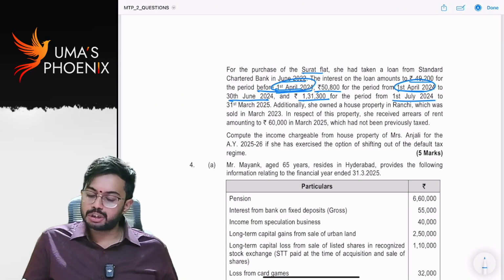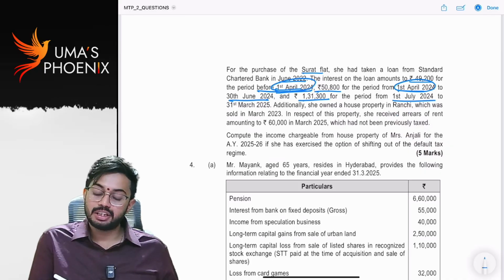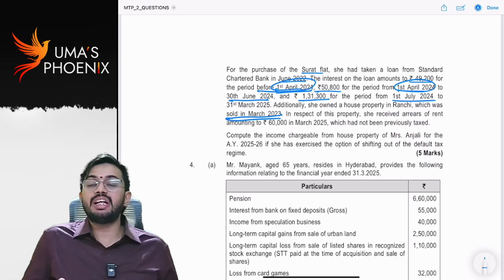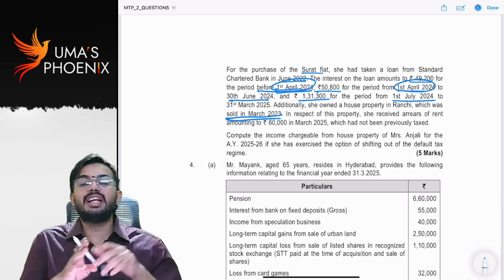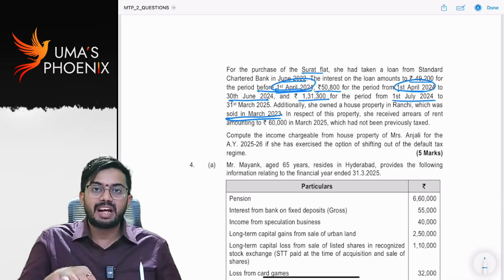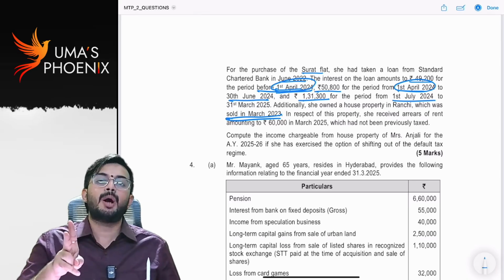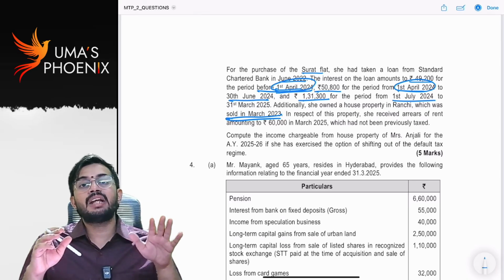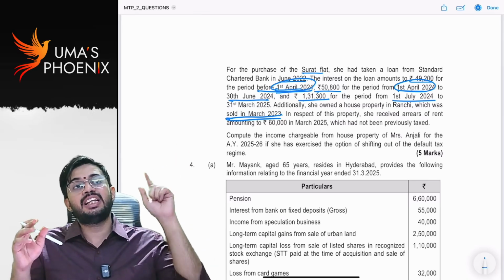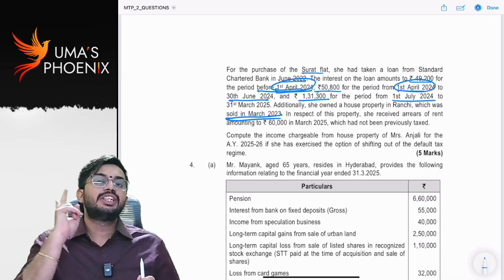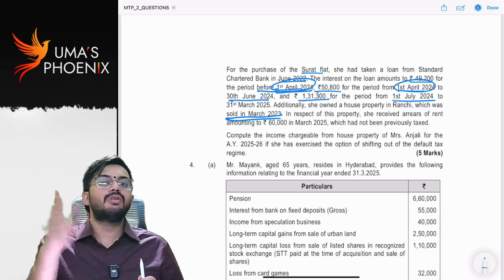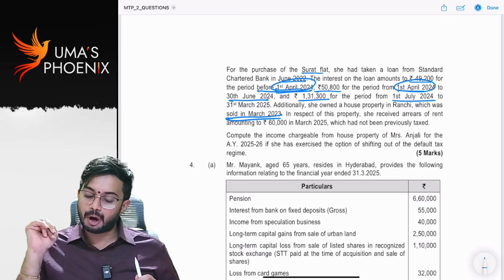Additionally, she owned a house property in Ranchi which she sold in 2023. See, she is having a third house, but it was sold in 2023. That means in 24-25, she is only having two house properties. One house property was sold in March 2023, that means in 22-23, she sold the house. In 24-25, she is having only two houses. Both the houses are treated as self-occupied properties.